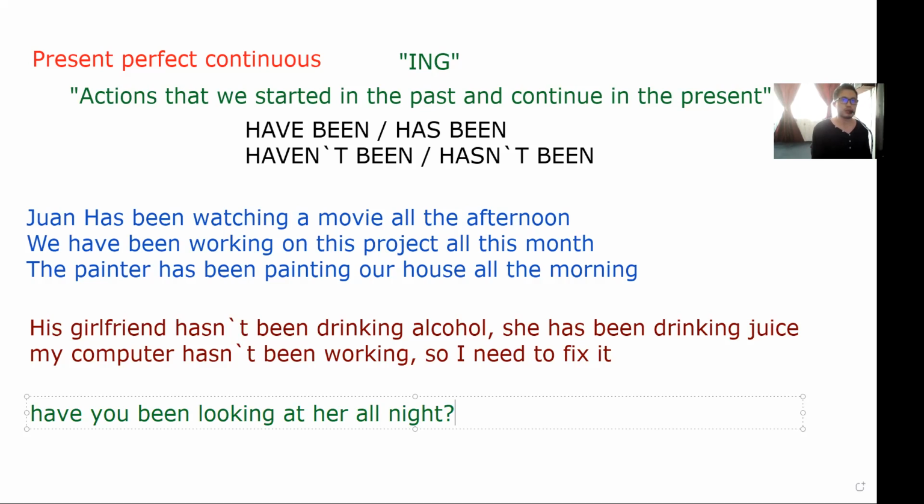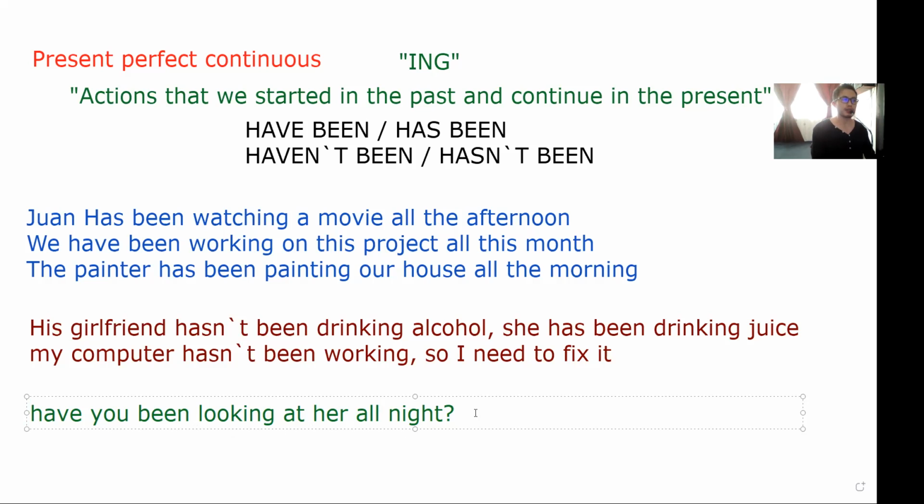Okay. So in this question, we have the structure of a question in present perfect continuous form. First of all, we need to add the auxiliary of the present perfect, which is have. Then we have the subject. After that, we have the verb to be in participle form. And then, of course, we have the ing form, the continuous form of look, which is looking. And then we have a complement. So the question is, have you been looking at her all night?